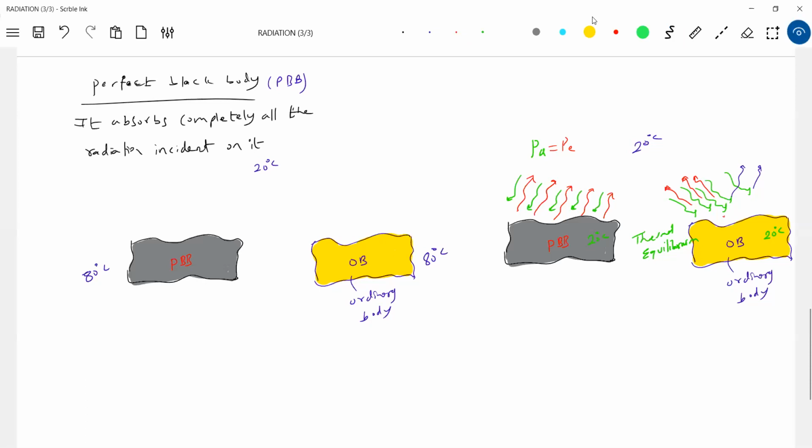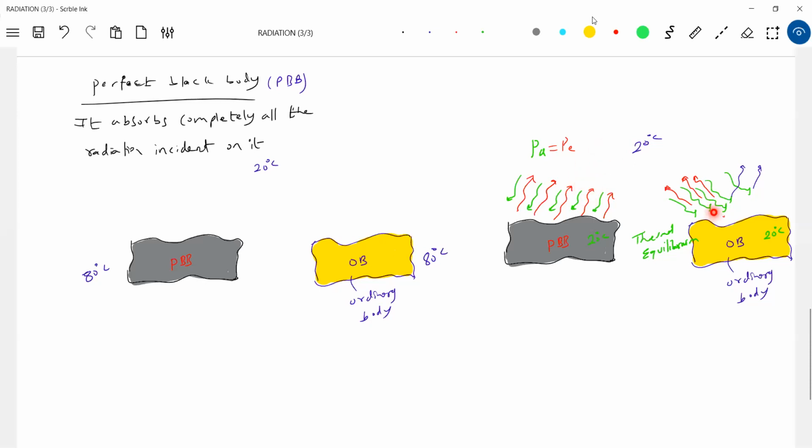So tell me, who is a good absorber? Say 10 joules per second of radiation is incident. The perfect black body will absorb all the 10 joules. Then for the temperature to be constant, what happens? It will emit all the 10 joules per second. So this perfect black body is absorbing all the radiation and emitting all.